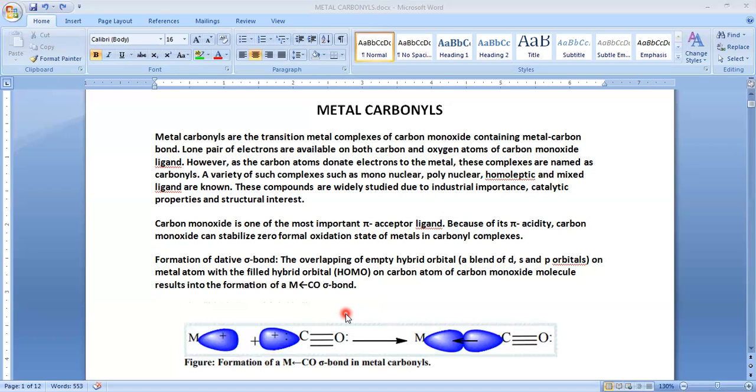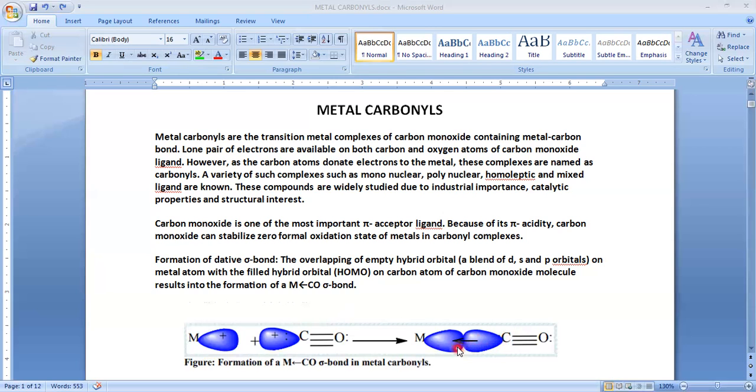bond between metal and carbonyl. But due to the high electronegativity of oxygen, oxygen has less tendency to donate its lone pair than carbon. So that's why carbon donates its lone pair of electrons to the metal, thereby forming a metal-ligand bond. Here, see in this picture, this is the metal. The metal has a vacant orbital. The carbon of carbon monoxide donates its lone pair of electrons to the empty orbital of the metal. These two lobes overlap, resulting in formation of a bond between metal and carbon.